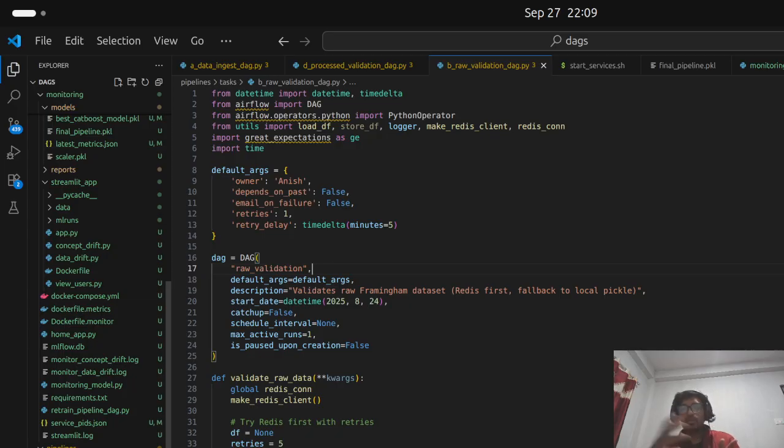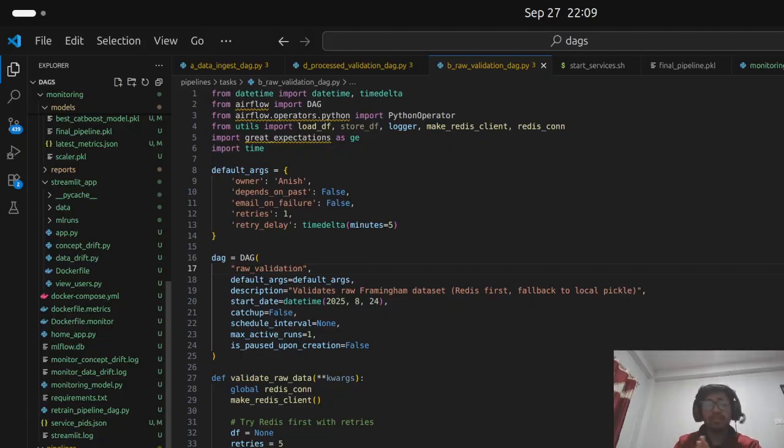So for that we need fast memory. One of the options here is Redis. Redis uses RAM to store the data. So when we do task 1, it will store the data of task 1, so that in task 2 we can use that data. So I have used Redis here. Then after data ingestion, I have done raw data validation.